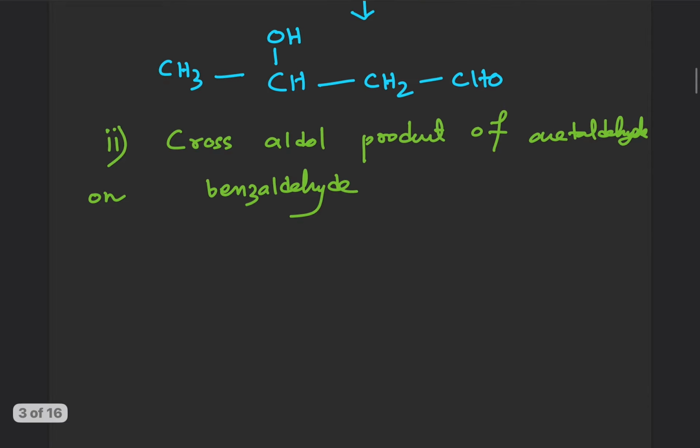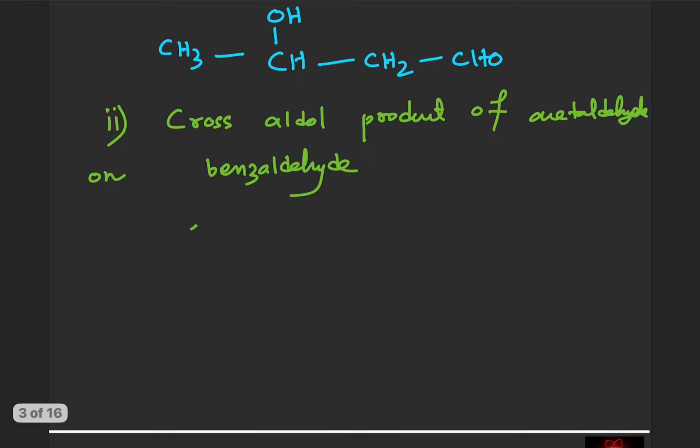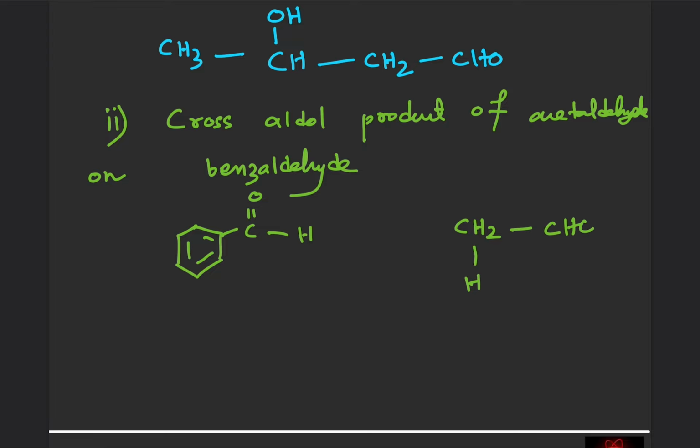Okay, so to do that, we write them in this fashion. We have benzaldehyde, and we have acetaldehyde which contains the alpha hydrogen. Alpha hydrogen is positively charged, the rest of the molecule negative. Carbonyl carbon positive, carbonyl oxygen negative. So this H is going to react with this O, and the rest of the molecule will get attached here.